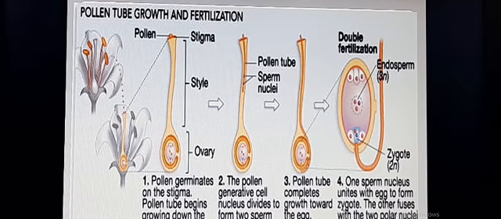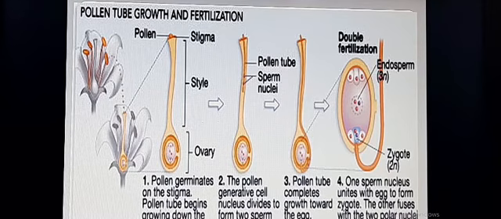The pollen grain of the same species can easily germinate on the stigma by receiving the sugary secretion, and this sugary secretion brings out the germination of the pollen grain. The pollen tube grows through the stylar canal or intercellular spaces in the style, reaches the ovule and enters it through the micropyle, and the process of fertilization takes place.